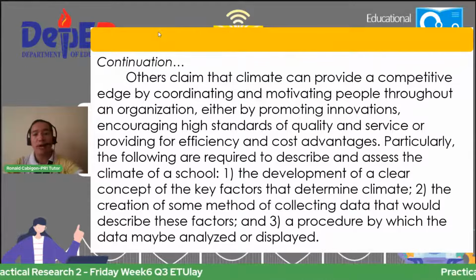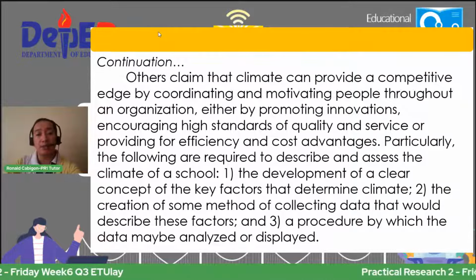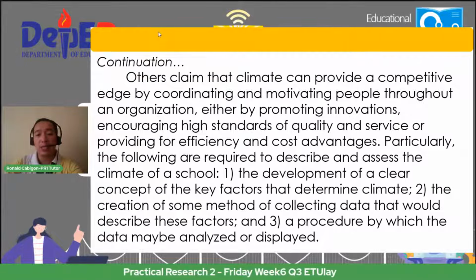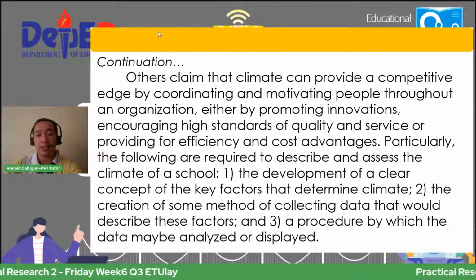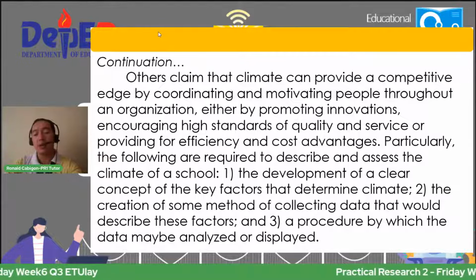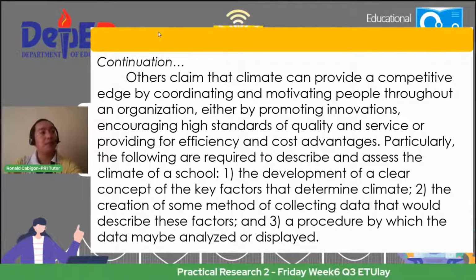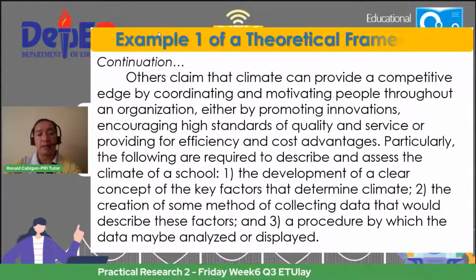Particularly, the following are required to describe and assess the climate of a school. The development of a clear concept of key factors that determine climate, the declaration of some method of collecting data that will describe these factors, and the procedure by which the data may be analyzed or displayed.